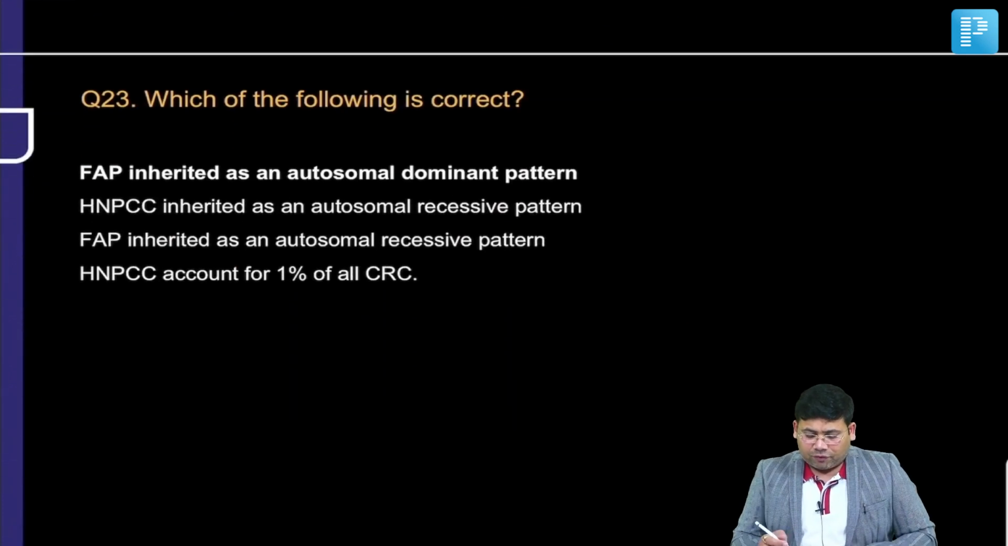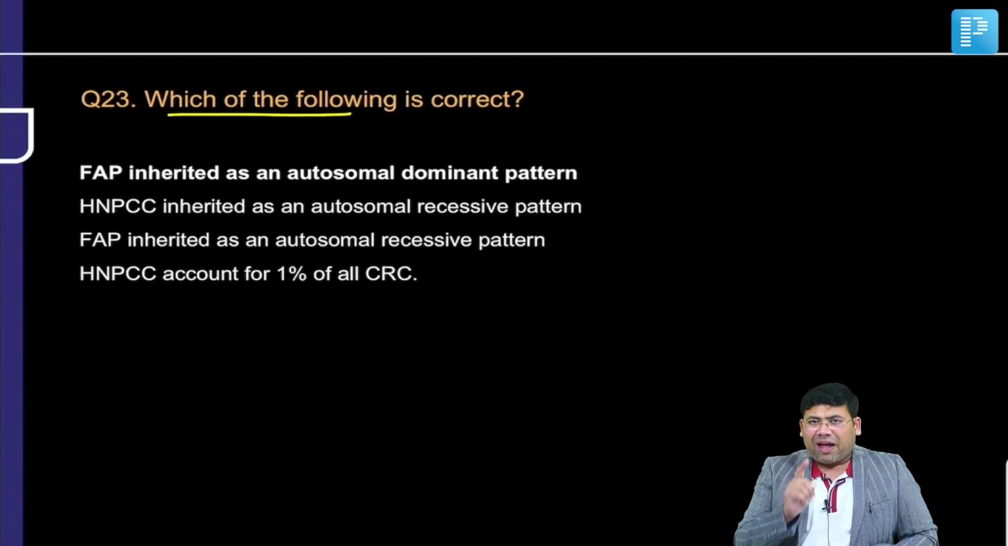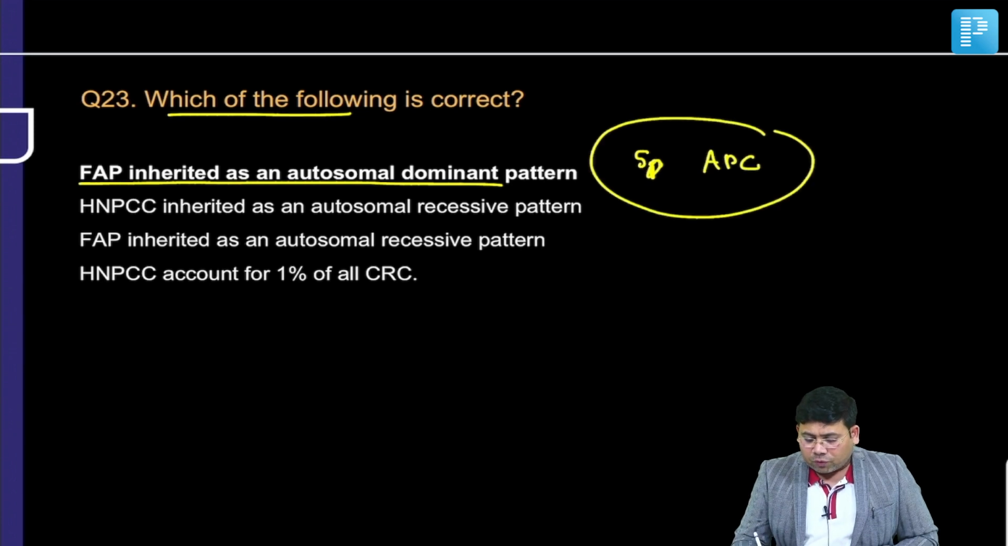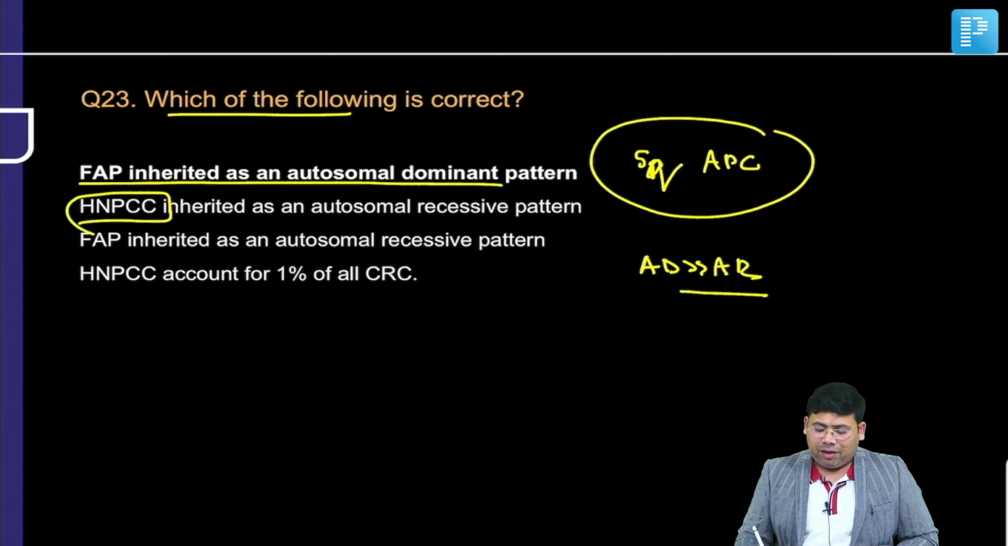Next is, which of the following is correct? Remember, FAP and HNPCC both are autosomal dominant. In FAP, it is autosomal dominant associated with APC gene mutation, or 5q. When we talk about HNPCC, it is autosomal dominant more than autosomal recessive. So if we talk about A and B, A is a better answer than B.